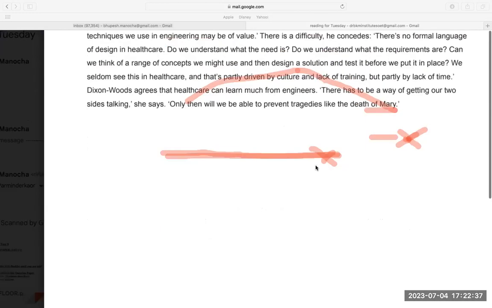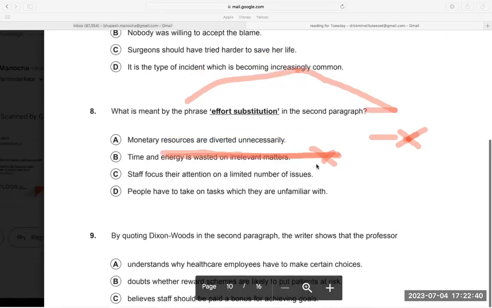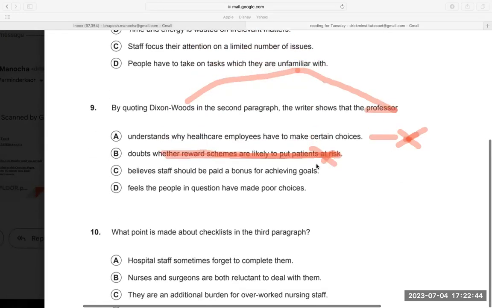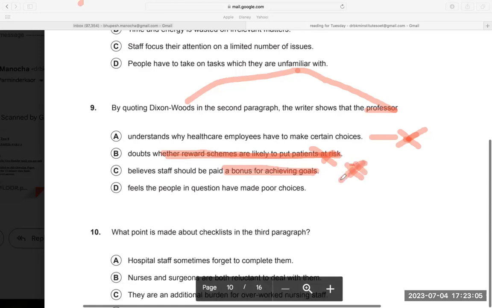ये word दिया नहीं है, हमें वैसे ही लग रहा है. So if you will match, this is nothing is given like patient at risk. So this is eliminated. This is what I say elimination. The writer shows that professor believes staff should be paid a bonus for achieving goals. She is saying that even the incentives are not successful. So they should not be given a bonus. Rather, she is against the bonus, against the incentives. Bonus means incentives. So she is against the incentives.